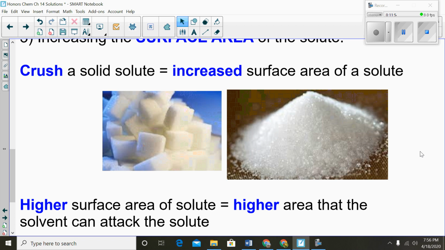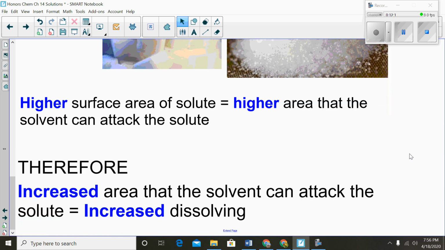So if you just think of adding sugar cubes to coffee or tea versus adding granulated sugar to coffee or tea, which will dissolve faster? It's going to be the granulated sugar because it has a higher surface area that the solvent can attack. So increased surface area that the solvent can attack the solute equals increased dissolving.